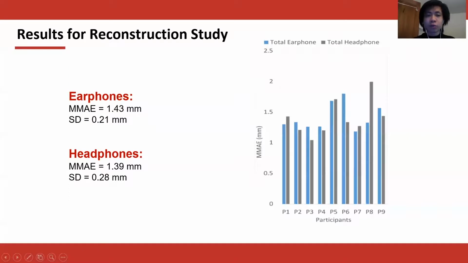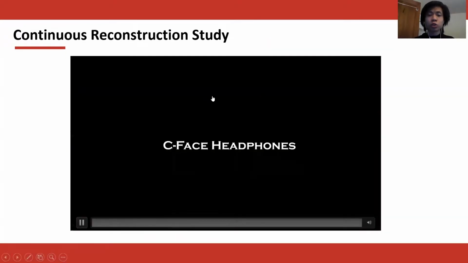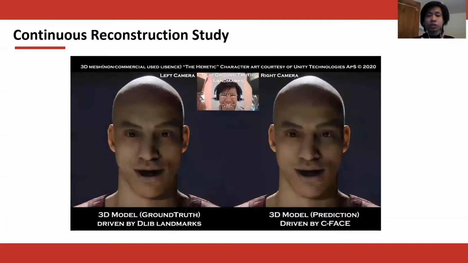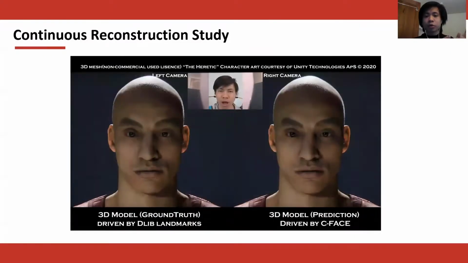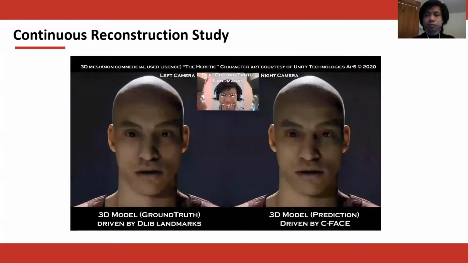Here is the result for our reconstruction study. On the left is the average MAE across 9 participants, and on the right is the bar chart for the MAE of each participant for both earphone and headphones. Here is the visualization of our reconstruction results to better illustrate C-Face performance. In the middle image is the face captured by the front camera, the left face mesh model is driven by the landmarks from Dlib, and the right one is driven by the prediction results.